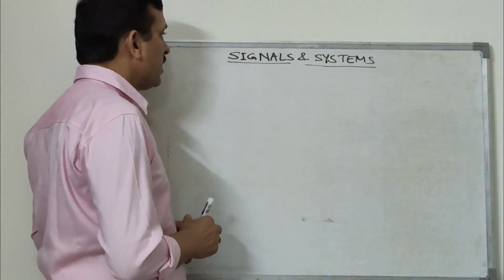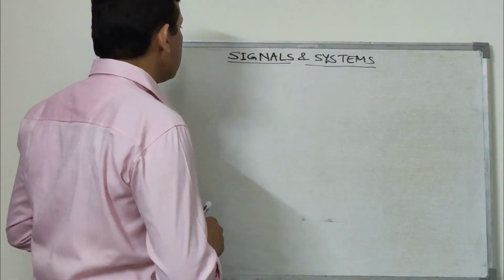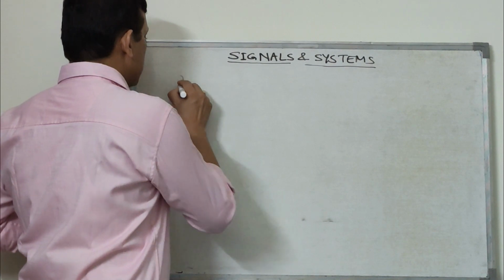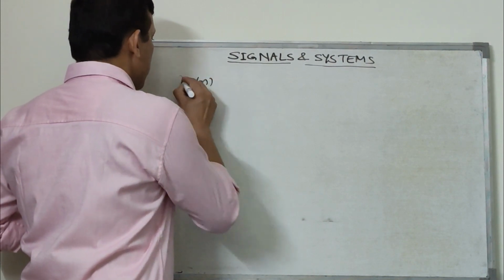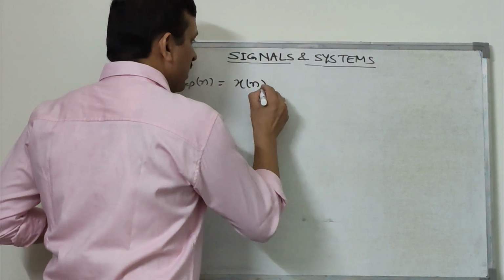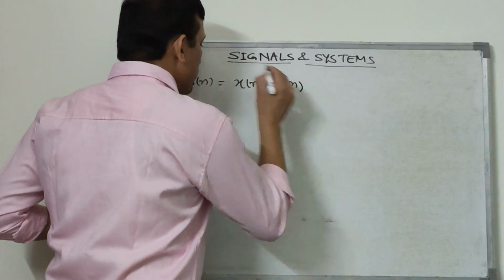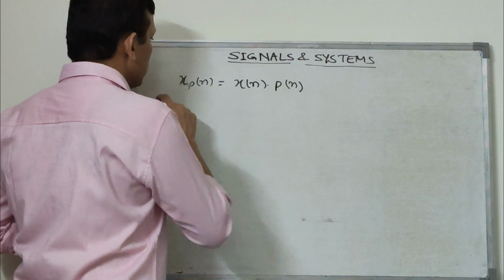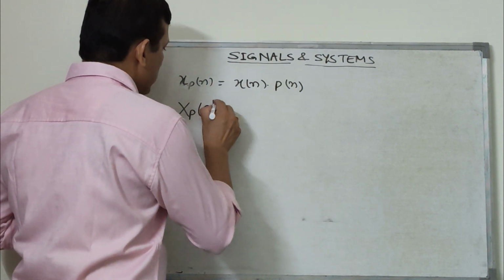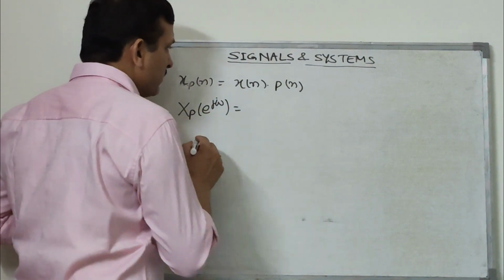Now we will visualize the frequency domain of this discrete time sampled signal. This xp[n] is x[n] multiplied with p[n]. Then in the frequency domain, Xp(e^{jω}) will be what?